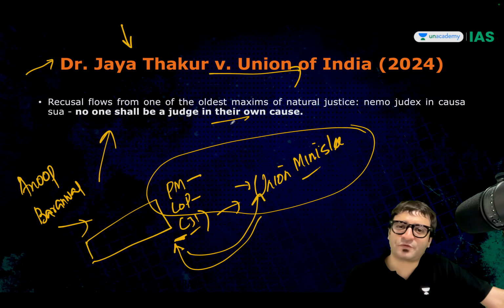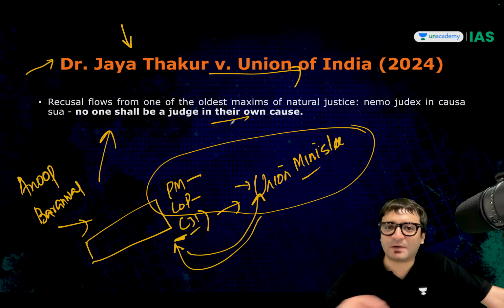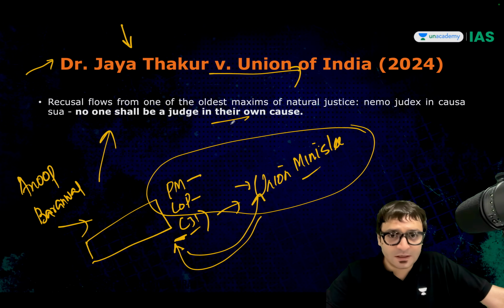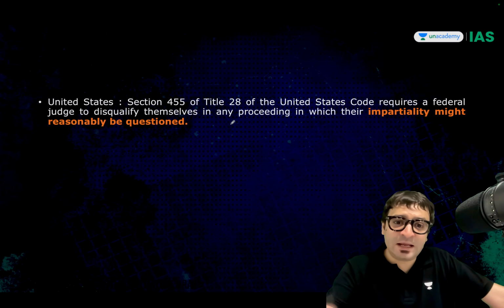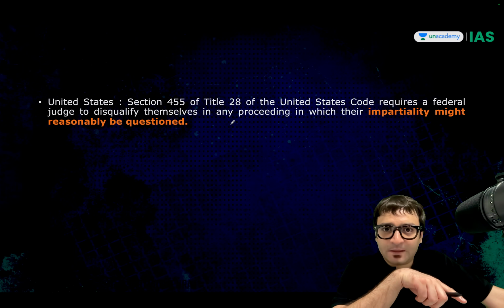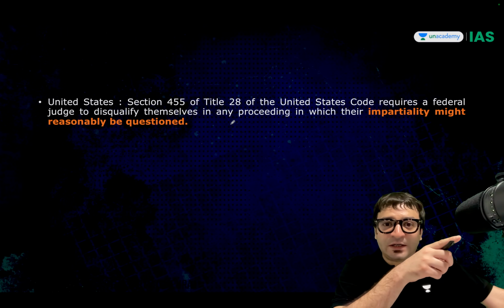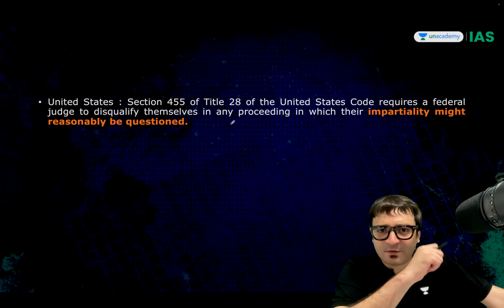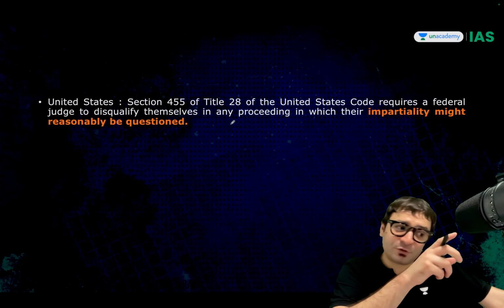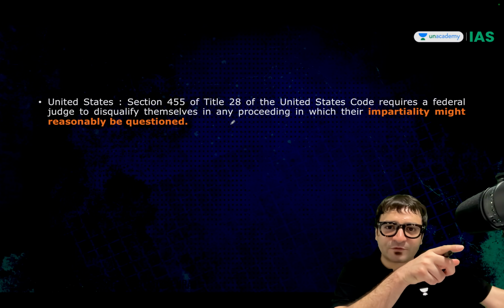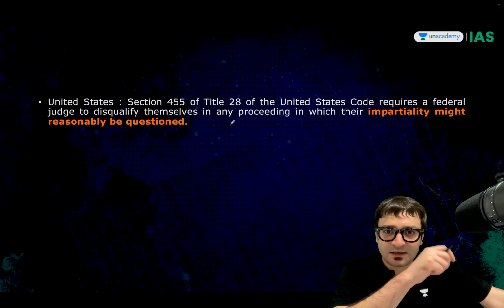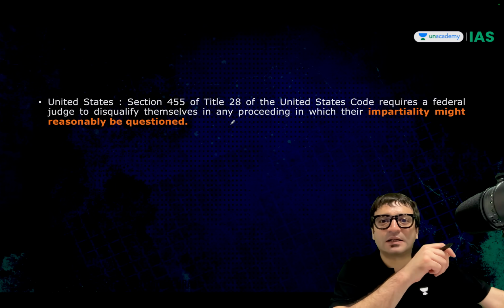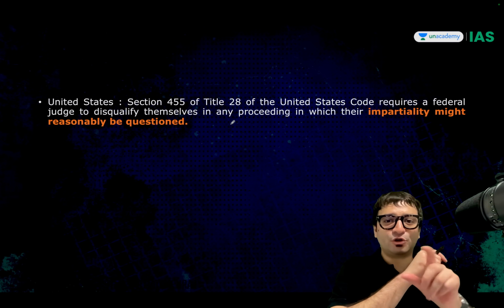The Chief Justice of India said, okay, I will not be part. I am recusing myself. Not only me, any other judge who will become the Chief Justice of India cannot hear this case. Because not every Supreme Court judge will become the Chief Justice of India. Which means those who will become the Chief Justice of India, for example, Justice Pardiwala, Justice Pancholi, Justice Nagaratna, they should not be part of this bench to hear this case.